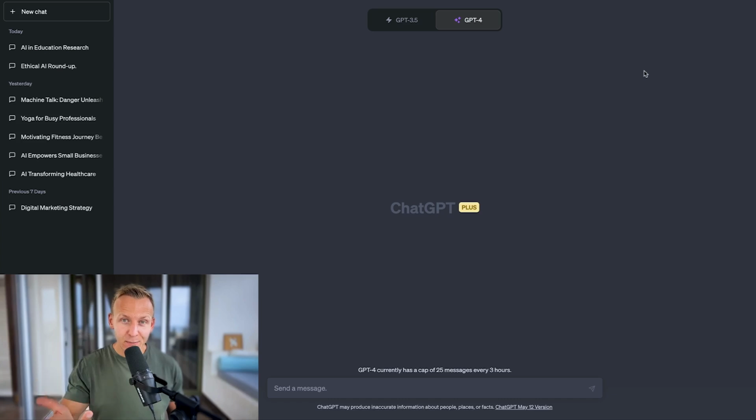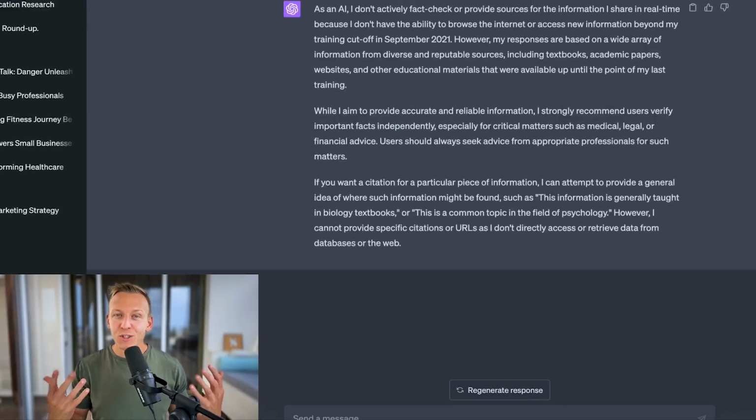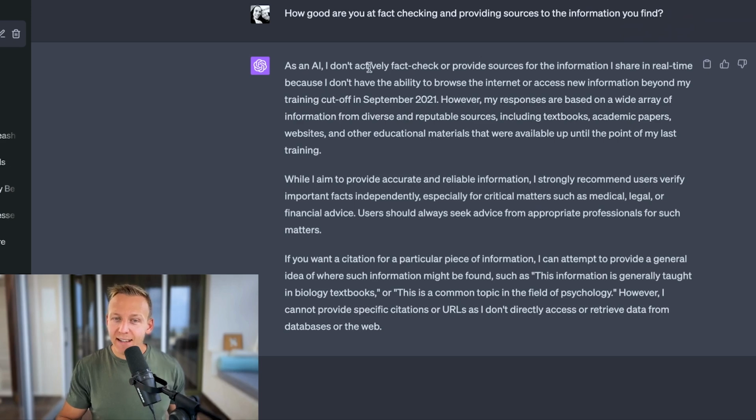We could even ask ChatGPT directly. I'll ask, how good are you at fact-checking and providing sources to the information you find? And hit enter. So ChatGPT says, as an AI, I don't actively fact-check or provide sources for the information I share in real time because I don't have the ability to browse the internet or access new information beyond my training cutoff in September 2021. However, my responses are based on a wide array of information from diverse and reputable services, including textbooks, academic papers, etc. I strongly recommend users verify important facts independently.